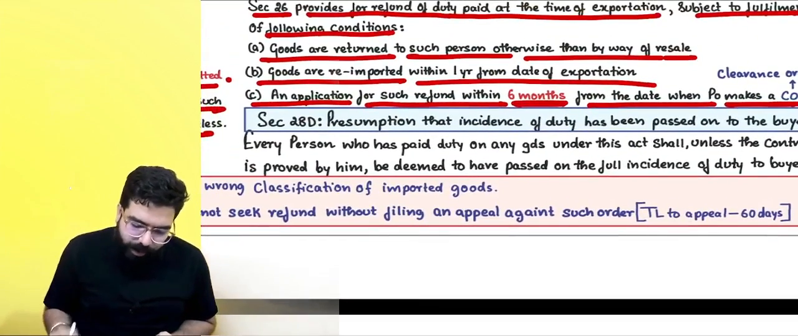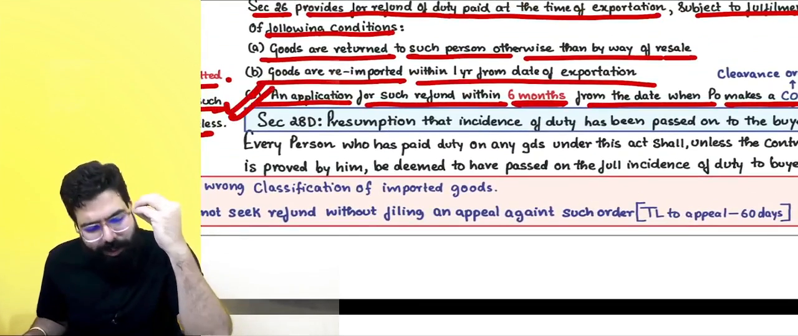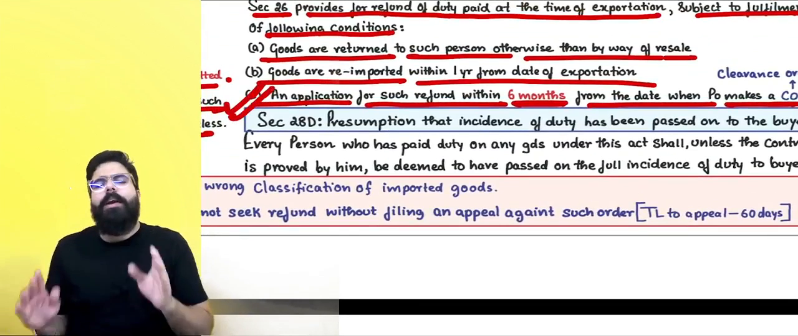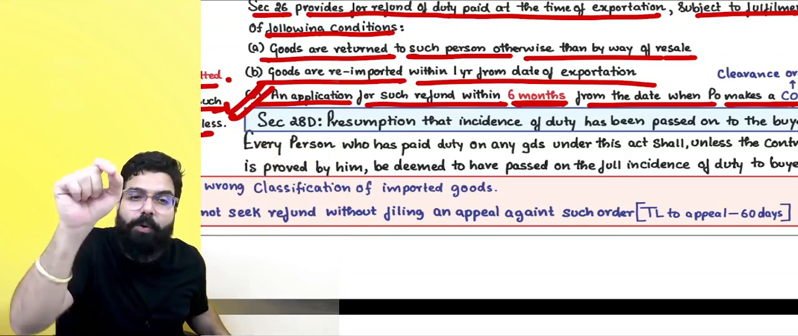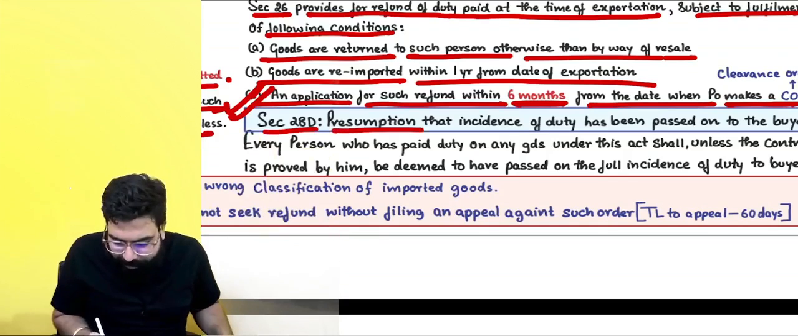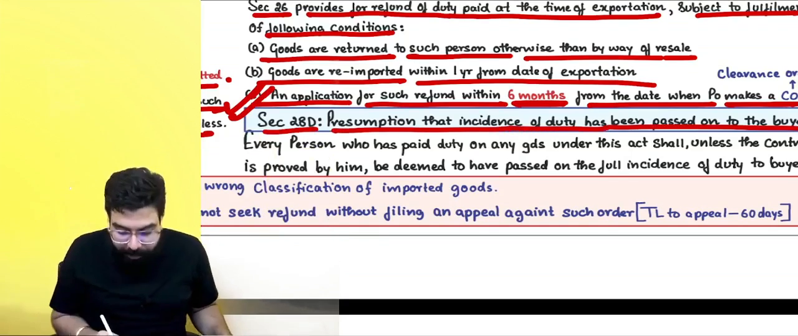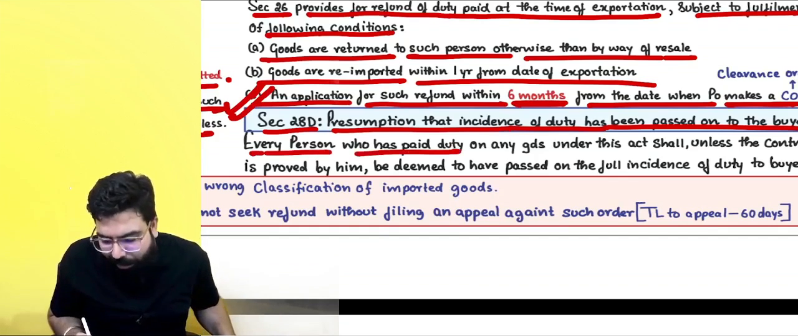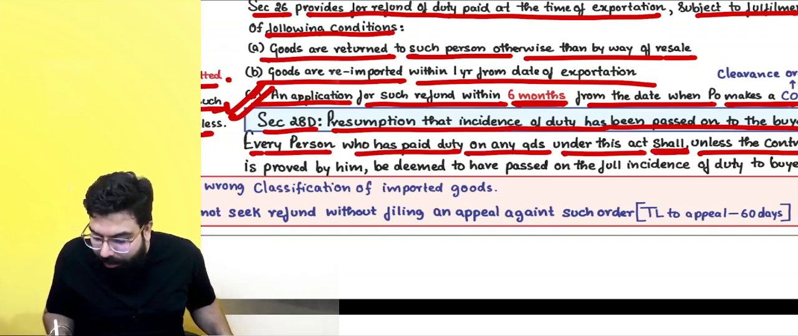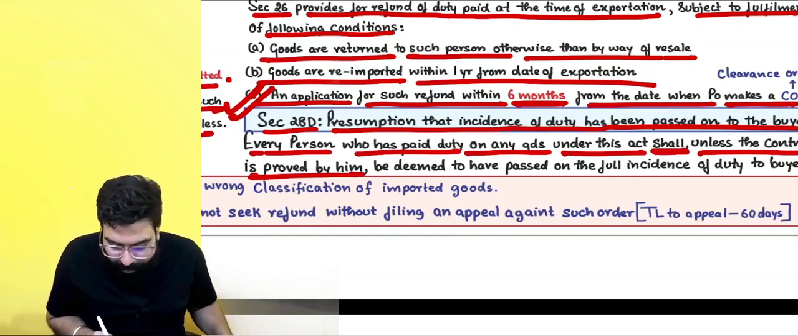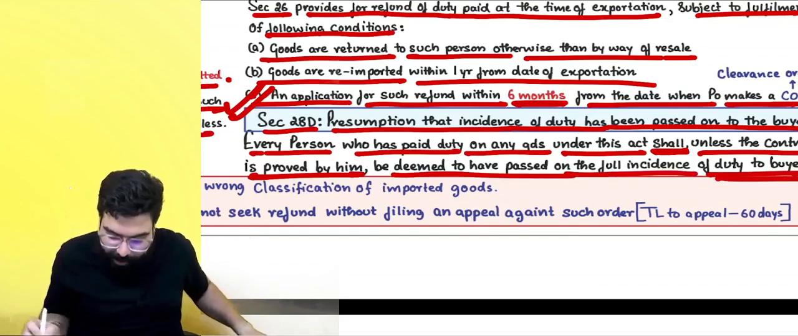Section number 28D goes ahead and says, sir, whenever you have gone ahead and paid any duty under customs, it will always be assumed that you have passed on the burden unless you go ahead and prove otherwise. Section number 28D, presumption that incidence of duty has been passed on to the buyer. Every person who has paid duty on any goods under this Act shall, unless the contrary is proved by him, be deemed to have passed on the full incidence of the duty to the buyer.